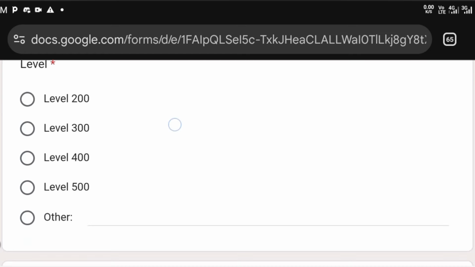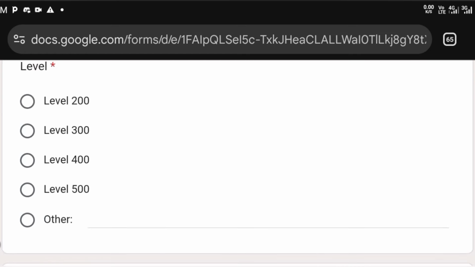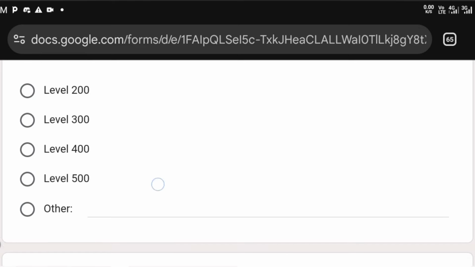Now, the level you are in. So this even tells you that this particular scholarship is actually for people from level 200 to 600. So you can see level 200, 300, 400, 500, 600. If you're a level 100 student, then you have to actually click on the other link. We spoke about that in the beginning, right? So you just click on that link and then you're good to go.